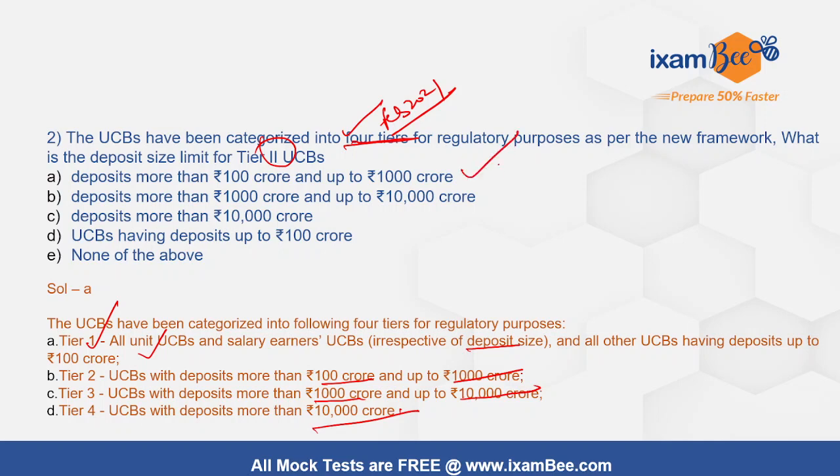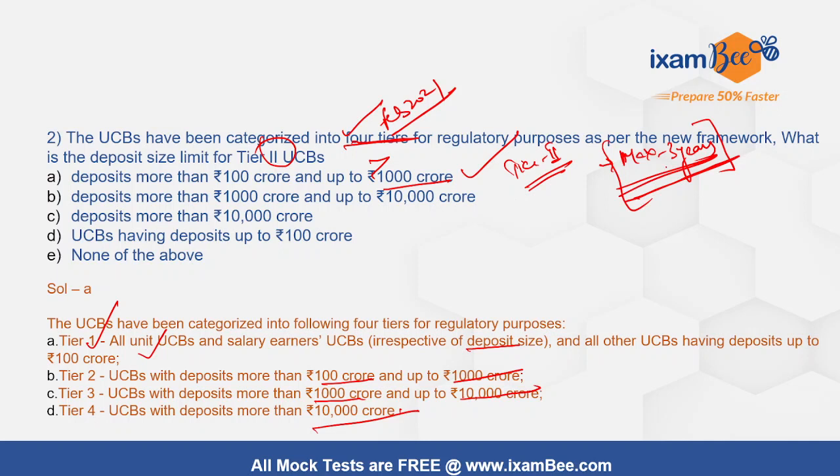So if a UCB is in tier 2, but it is able to maintain more than 1000 crore of deposits in a financial year, and it is eligible to move to the next tier, then obviously when one bank moves to a higher tier, it needs to maintain the higher level of regulatory requirements. So for achieving those regulatory requirements, it will be given a glide path of maximum 3 years. The maximum of 3 years of phase period or relaxation period would be given in order to achieve the higher regulatory requirements.